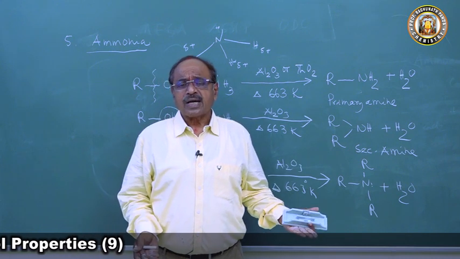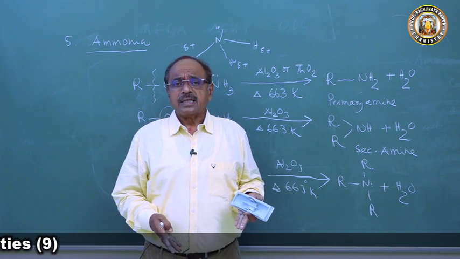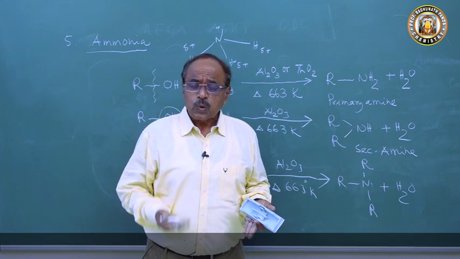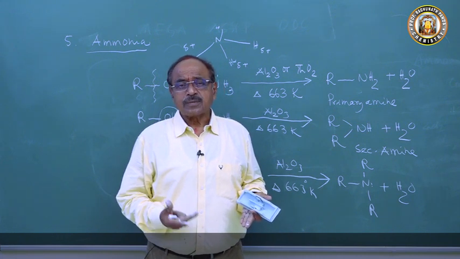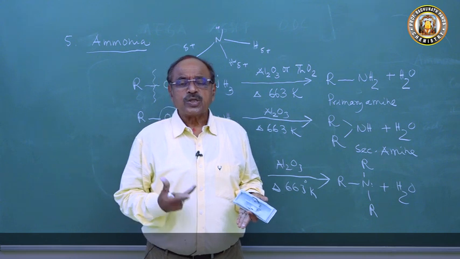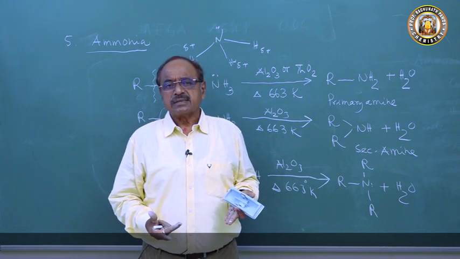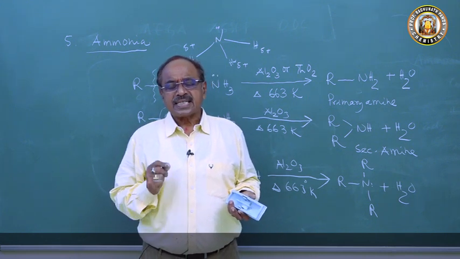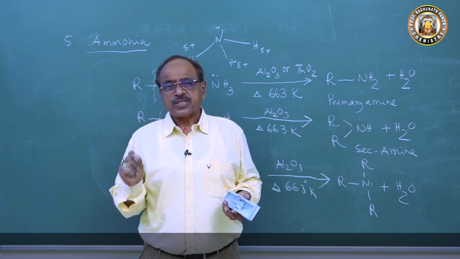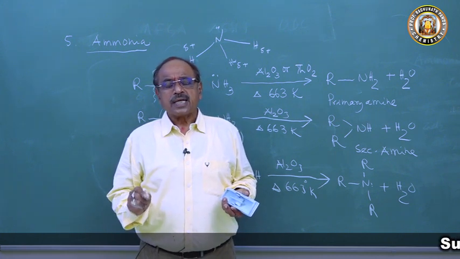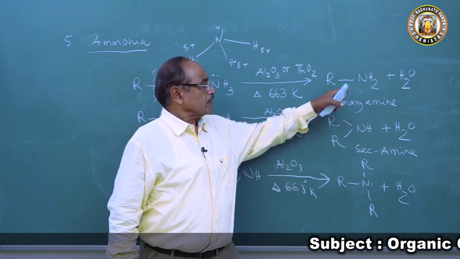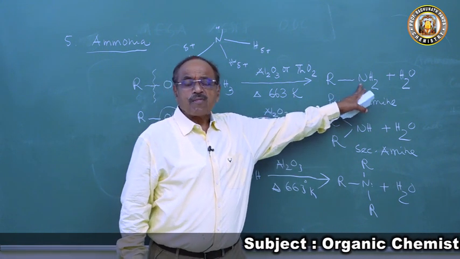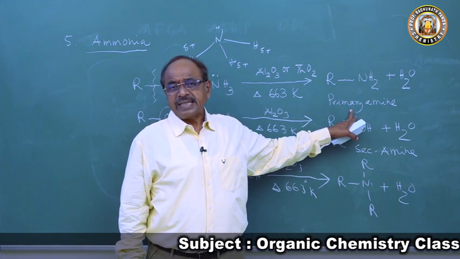When the vapor of alcohol and ammonia is passed over a hot aluminum oxide or thorium dioxide catalyst maintained at 663 degree absolute, the OH group of the alcohol is substituted by the NH2 group, forming a primary amine.